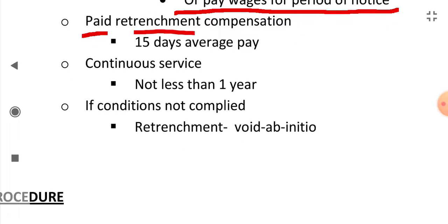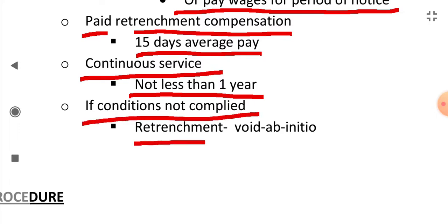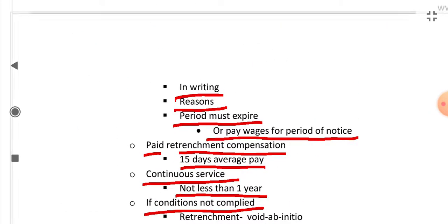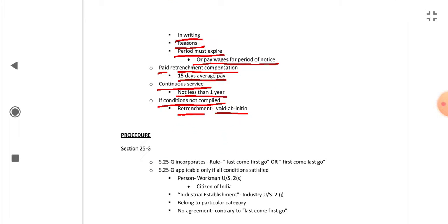Retrenchment compensation of 15 days average pay must be paid. Before retrenchment, the compensation called retrenchment compensation, equal to 15 days average pay, should be paid to the workman. The workman should be in continuous service for not less than one year. If conditions are not complied with, retrenchment is void ab initio. If these conditions are not satisfied, the retrenchment will be treated as void from the beginning. So these were the conditions precedent, which must be satisfied before retrenchment.